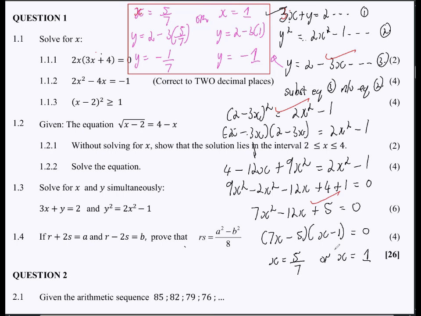So the factors are these ones here. It's a mark. And then having to get the x values, both of them correct, it's a mark. And then having to get the y values, both of them correct, it's a mark. How many marks? 1, 2, 3, 4, 5, 6, right? So that's where your marks are.